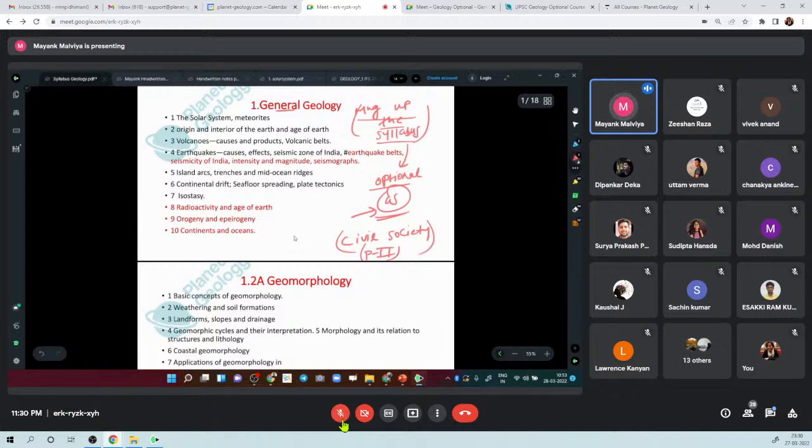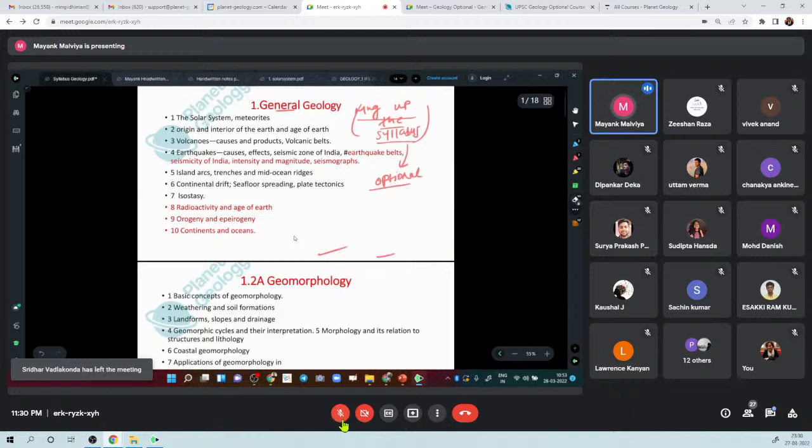So suppose you are reading any magazine or newspaper, or hearing the news, and you hear this term civil society, maybe NGO or even pressure group. You should know that this is related to your syllabus and you should pay attention to it, right? Similar is the case with geology optional.